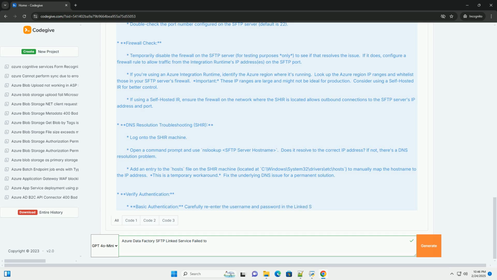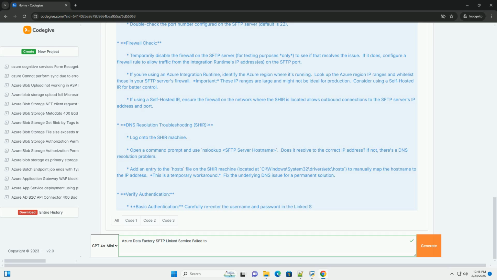Troubleshooting steps checklist. 1. Linked service configuration: double check all settings in the linked service definition: host name, port, username, password or SSH key, integration runtime. 2. Network connectivity: verify network connectivity from the integration runtime machine to the SFTP server: ping, DNS lookup, telnet to port 22. 3. Firewall rules: ensure firewalls are not blocking the connection between the integration runtime and the SFTP server.